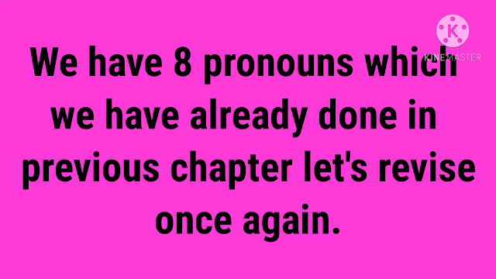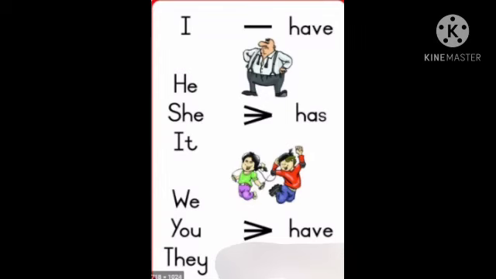We have 8 pronouns which we have already done in the previous chapter. Let's revise once again. When we are talking about ourselves, we will say I have. If something belongs to a boy or a man, we say he has. For a girl or a woman, she has.